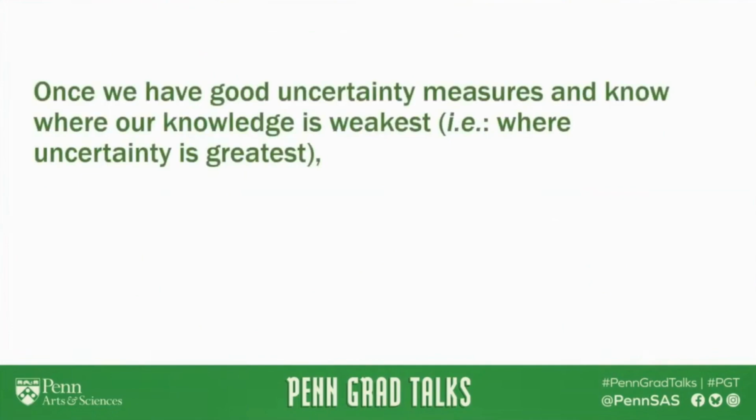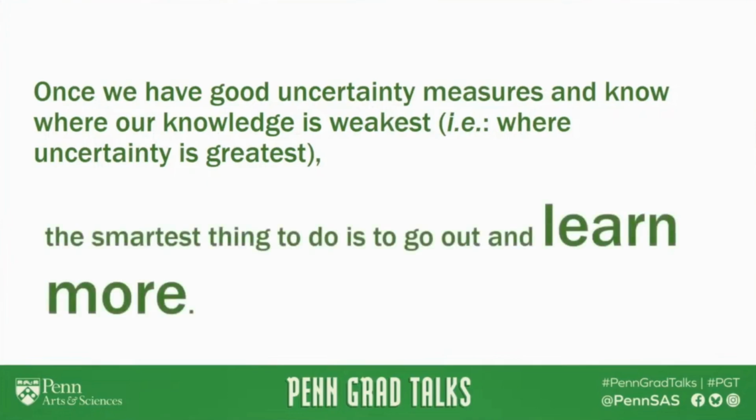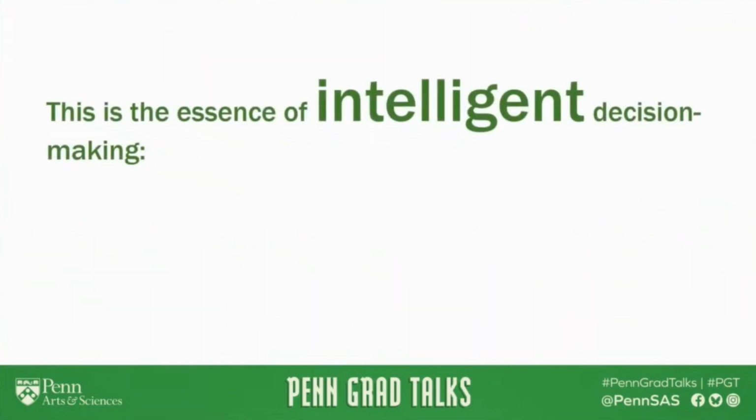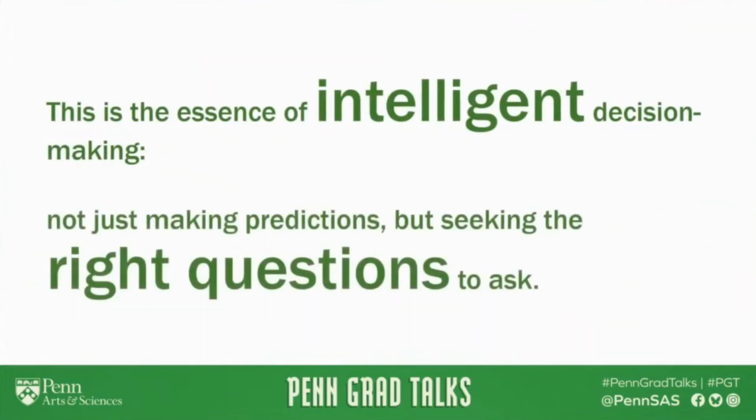And once we have good uncertainty measures and know where our knowledge is weakest, that is, where uncertainty is greatest, the smartest thing to do is to go out and learn more. And I would argue that this is the essence of intelligent decision making. Not just making predictions, but seeking the right questions to ask.